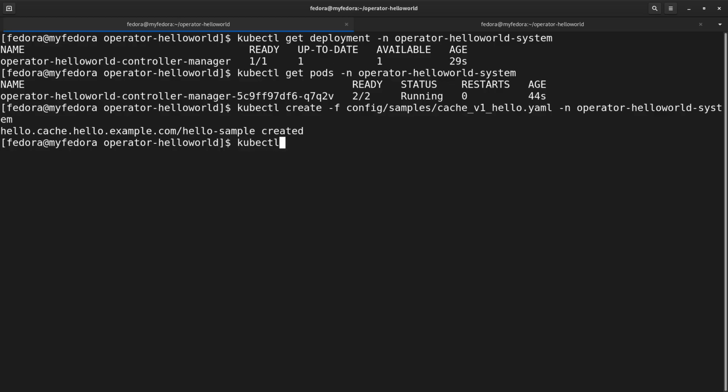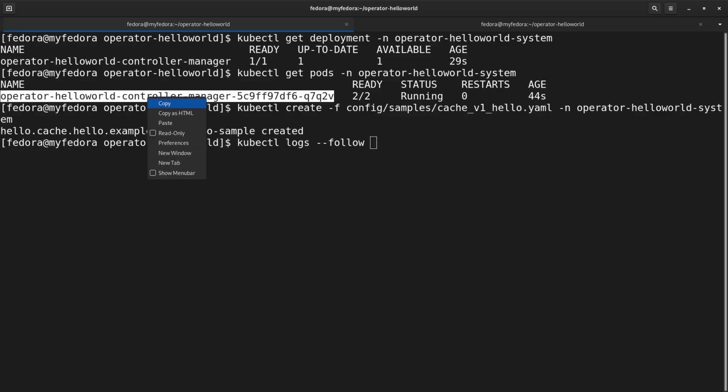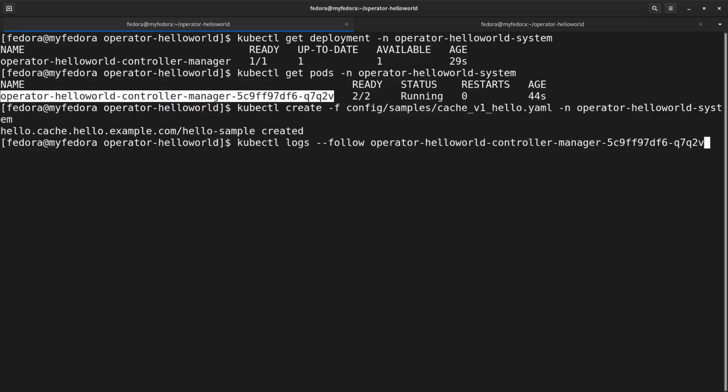So we can do kubectl logs. I like to do a --follow. It's basically like tail, and we're going to give it the name of the pod in this case. And this pod, as you can see, has two containers. One of them is the kube proxy, which is a sidecar container, and the other is the manager. The manager is where our code is running. So if we look at that, that's where things are going to execute. And then I can say -n operator-helloworld-system, which is the namespace.